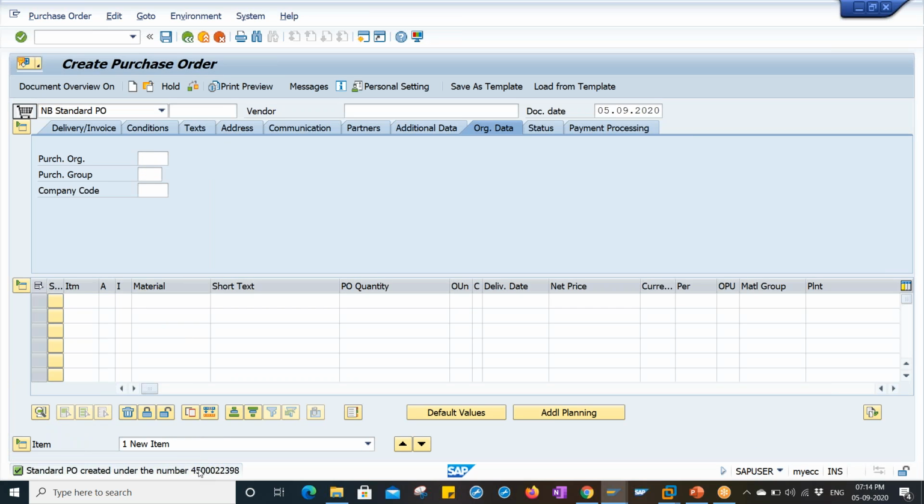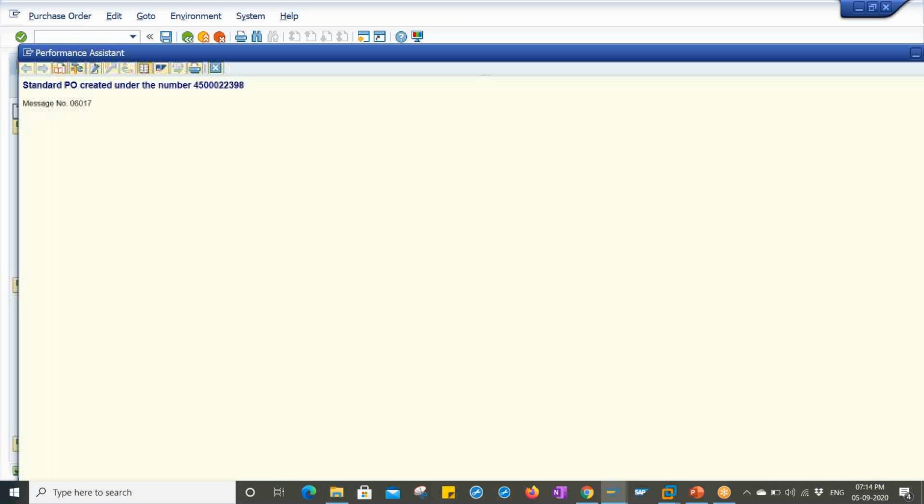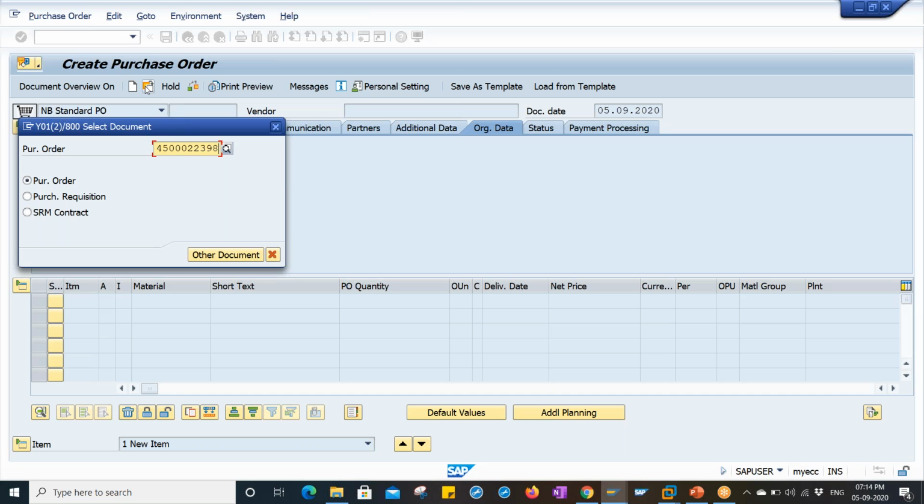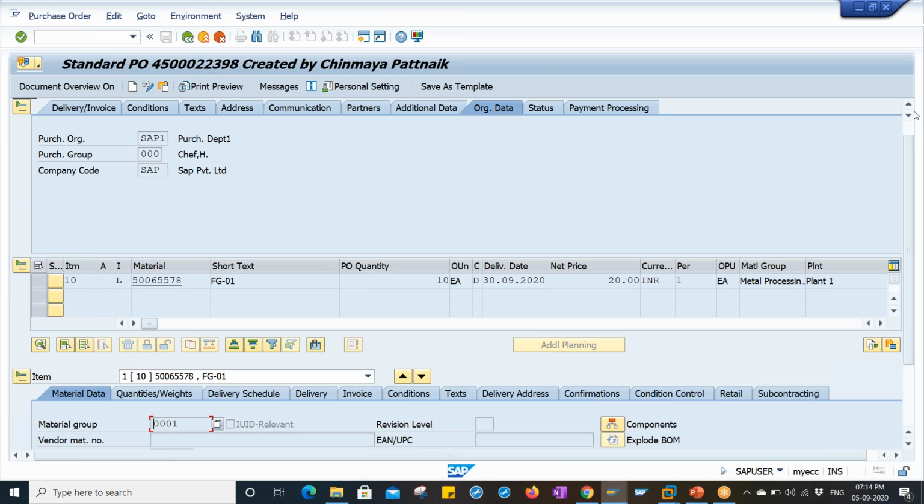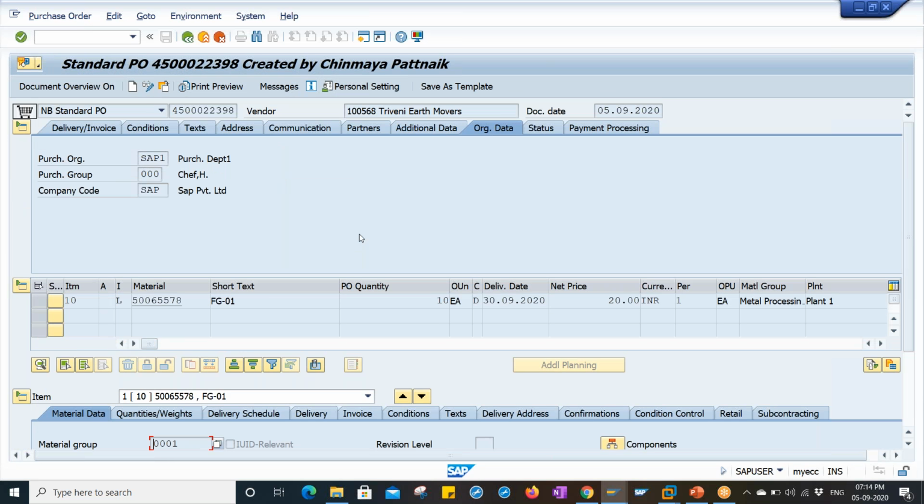Standard PO, the subcontracting purchase order, created successfully. Okay, this is our purchase order number. Done. So this is the subcontracting purchase order, right? After this purchase order, what are we going to do? We are going to make the goods consumption, component consumption to the vendor, right? With reference to this subcontracting purchase order.